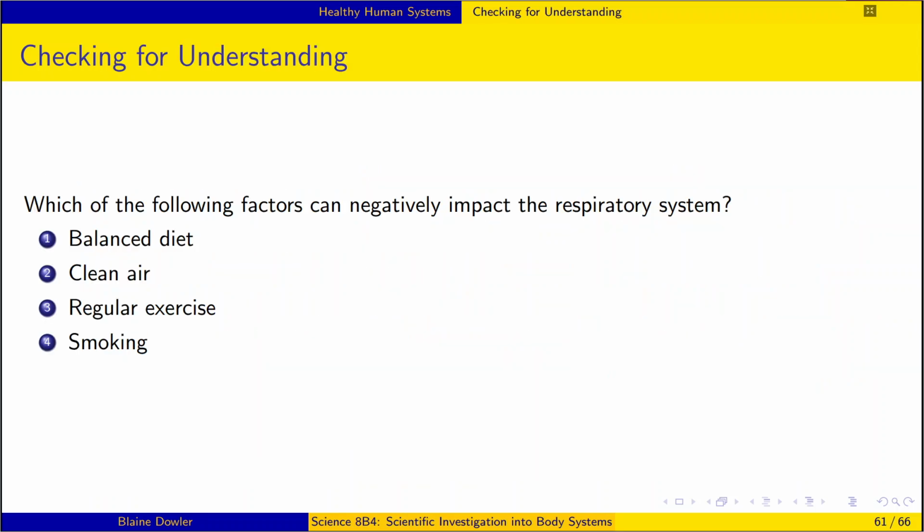Checking for understanding. Which of the following factors can negatively impact the respiratory system? A balanced diet, clean air, regular exercise, or smoking. Pause now if you need more time. Smoking can negatively impact the respiratory system.